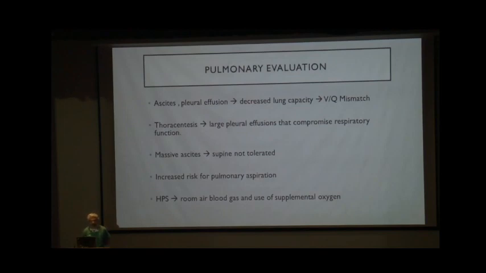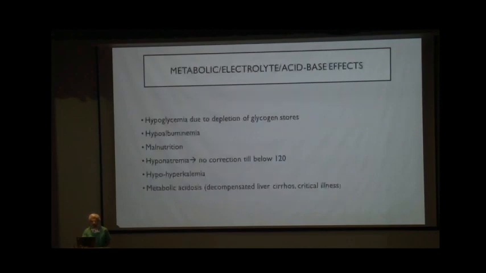If the patient has massive ascites or hepatic hydrothorax, the supine position, as it is advised in induction, is not very well tolerated in these patients. There is increased risk of pulmonary aspiration in these patients. Also, these patients might be prone to hepatopulmonary syndrome, for which a room air ABG has to be obtained, and also a history has to be taken of whether the patient is using supplemental oxygen at home.